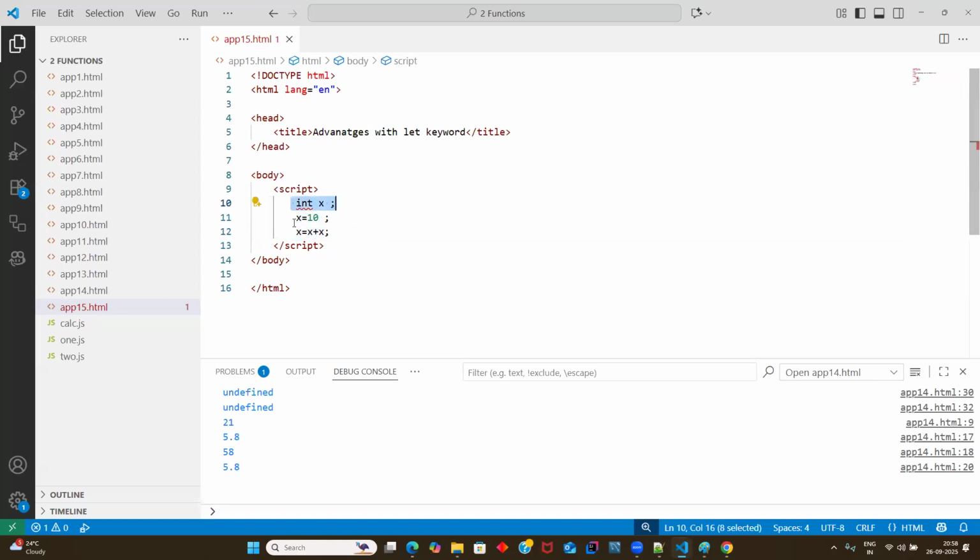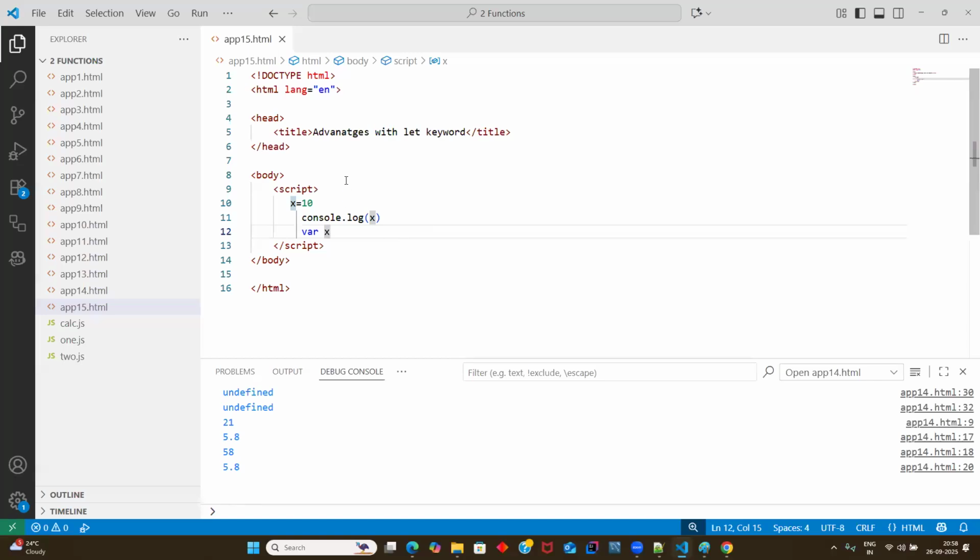There's an order: declare, initialize, access. But in JavaScript, the bad thing is you can initialize it, you can access it, and at the end you can declare it. This is hoisting, and this is bad code, I should say.